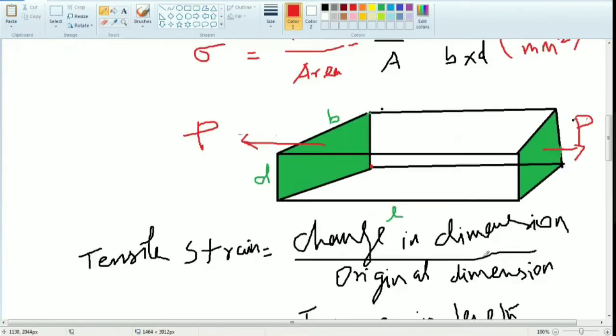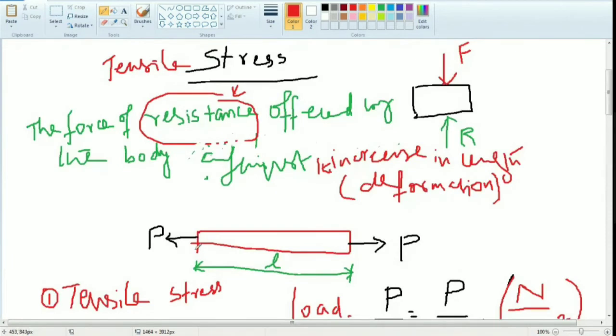Okay, so next one. Already you told that one. You can make the failure, you can break the chalk piece by pulling the chalk piece, by applying the pulling force. Do you have any other method to apply force on the chalk piece? Do you have any other ways? Some students crush the chalk piece within the two palms.